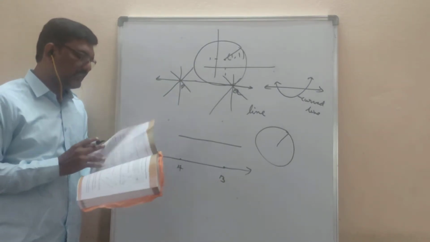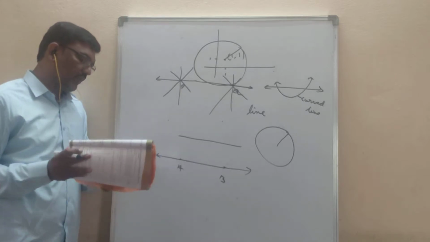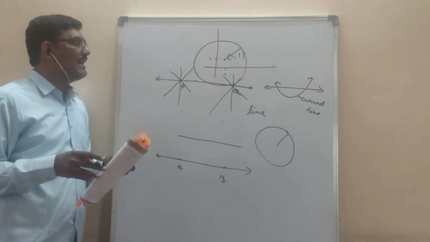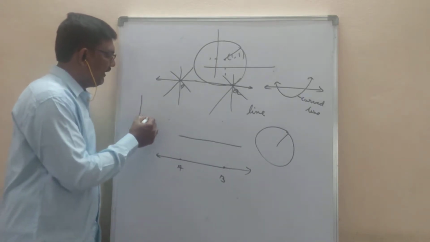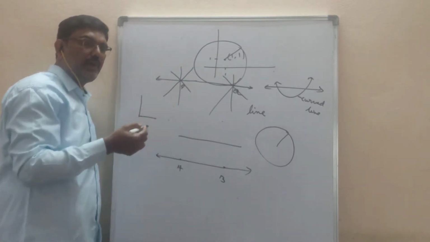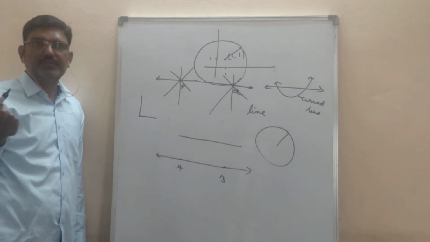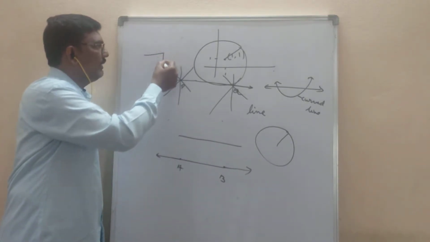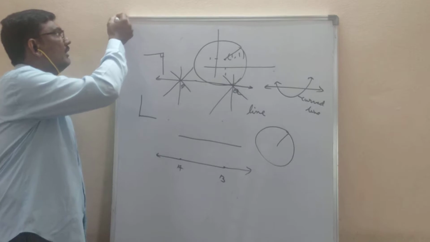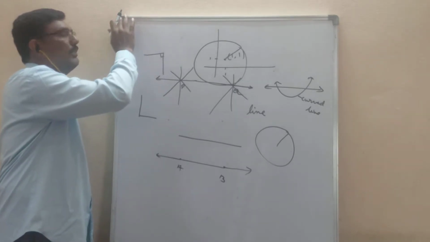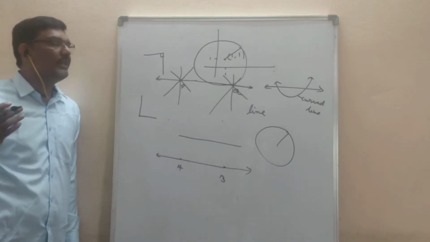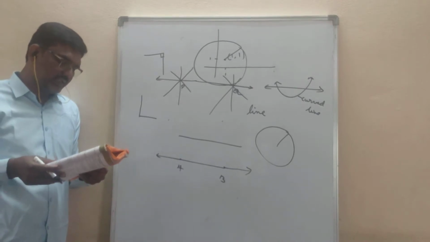Next, the fourth postulate. What is the fourth postulate? All right angles are equal to one another. Right angle: wherever you see the corner of a room, an L shape will be there. That L shape always gives what? 90 degrees. A photo frame will be there like this, and here the angle is 90 degrees. If you take a blackboard, here it is one line, it is another line, and the middle angle is 90 degrees. Wherever you see a right angle, it will be the same and it gives an angle of 90 degrees.